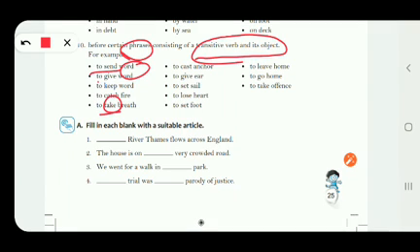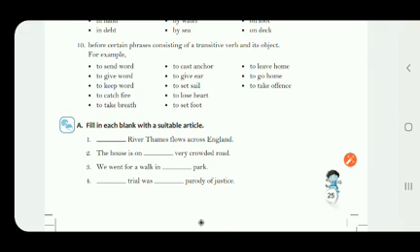Take is the verb, and breath is the object. So if the phrase consists of a transitive verb and its object, in that case also we are not supposed to use any articles before them. So these are some of the omissions we have to keep in mind while using articles, where we are not supposed to use articles in the sentence.